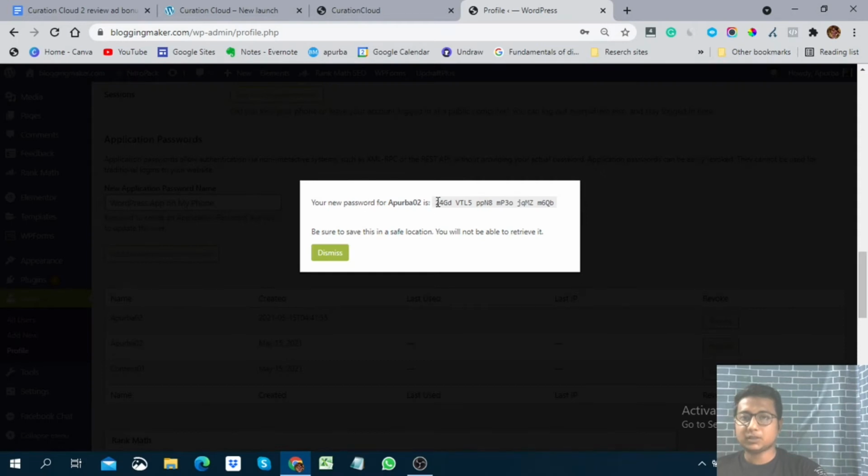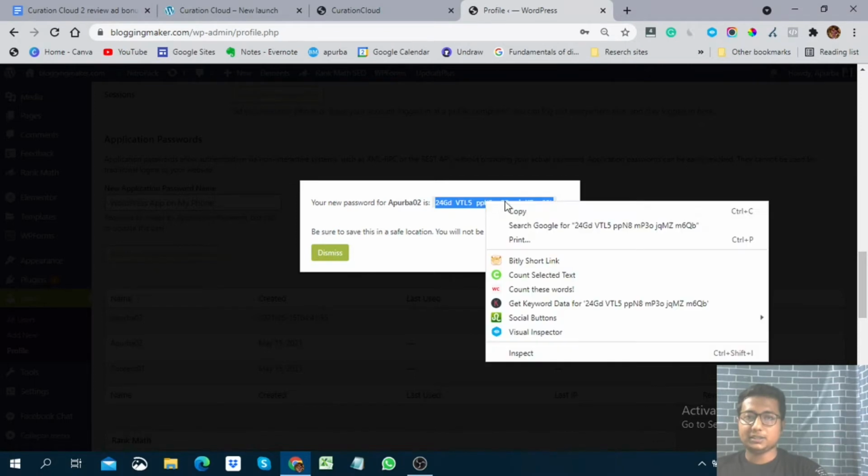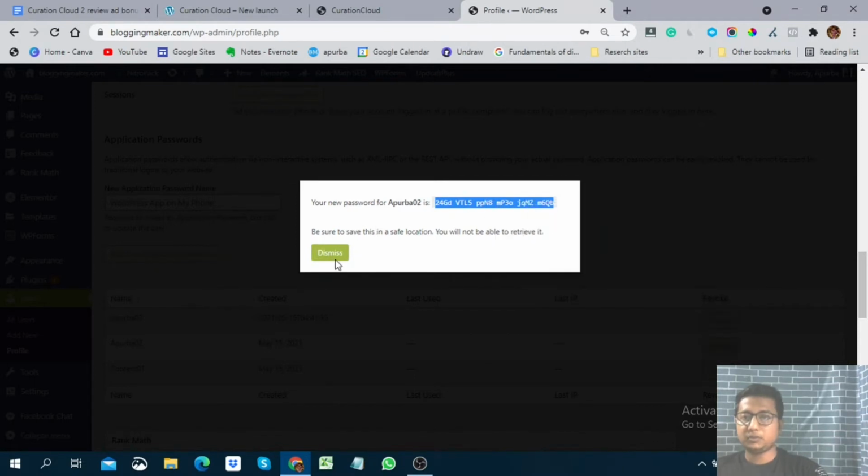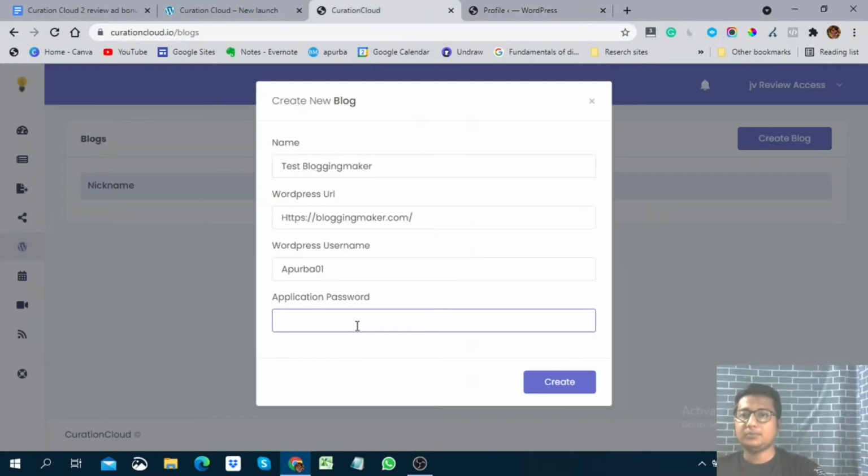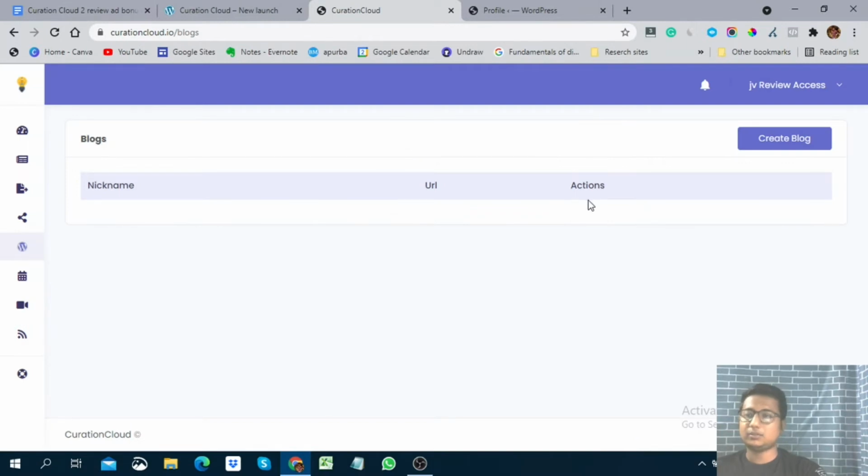So this is the password. Here you can see this is the password. You have to copy this password before dismissing it, because if you dismiss this pop-up, you don't have access to this password again. So you have to copy this one and I put it here. After that you have to click on create. So my website will be added here. I didn't add it because it is a demo account, so everyone has access to this account.